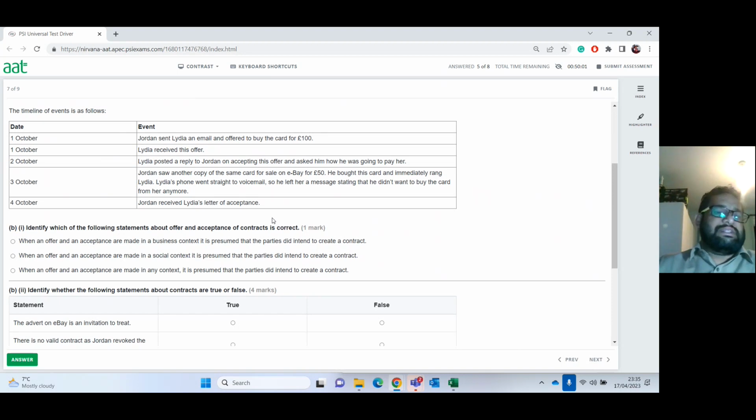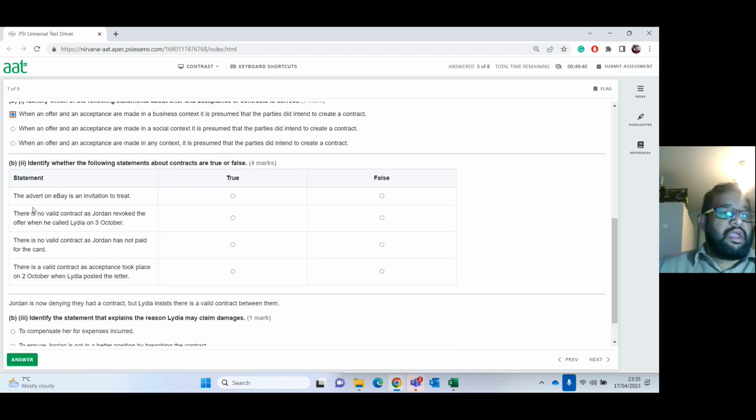No, it doesn't make any sense, because there is nothing to suggest they're going to do that, as there is no contract as such when it comes to the social context. When an offer and acceptance are made in any context, it is presumed the parties did intend to create a contract. No, that's not right, because business and social contexts are different.